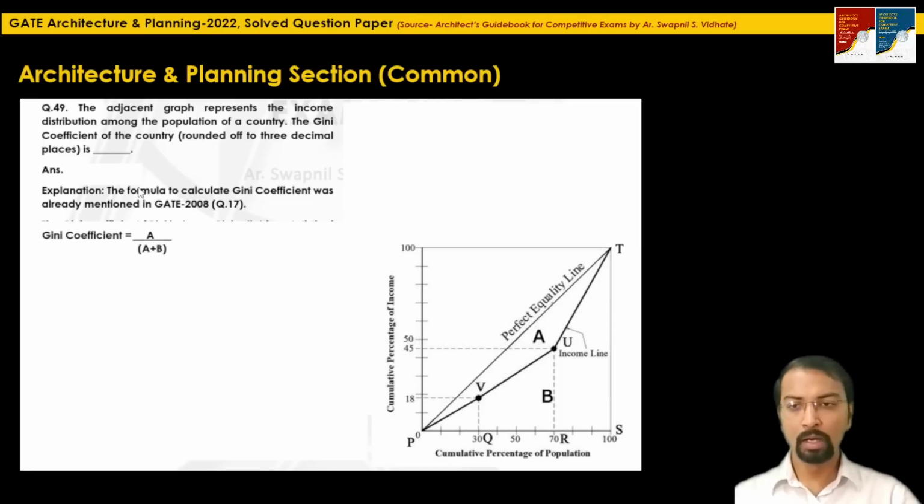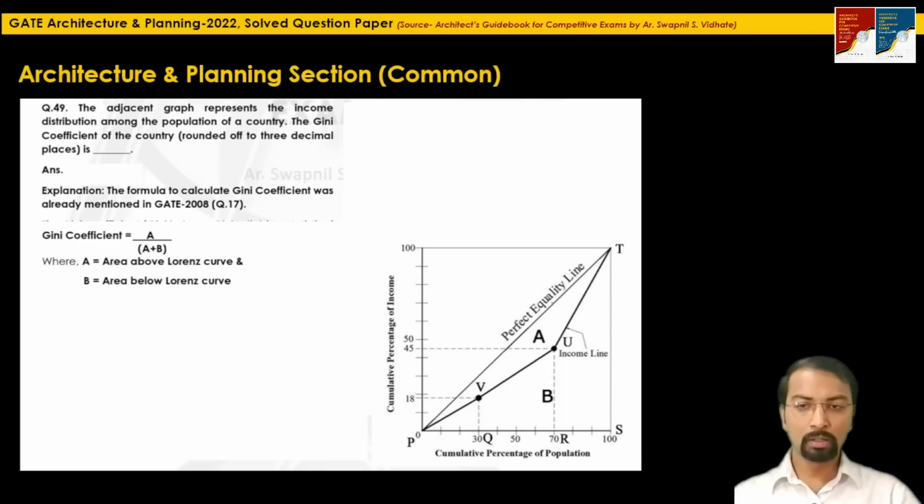Here you can see in the figure I have just drawn, I have mentioned a few letters, like the triangle I have considered as PTS. The intermediate points they have mentioned in the graph I have taken as Q and R, so that I can divide the area below the Lorentz curve and calculate these 3 areas by putting the values of length and height, base and height.